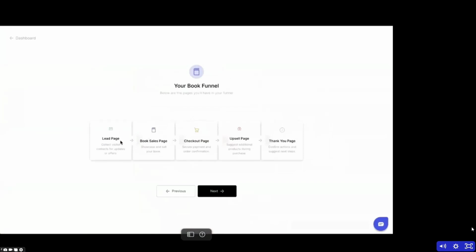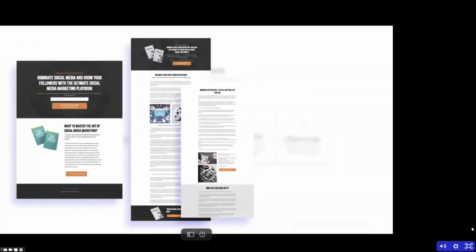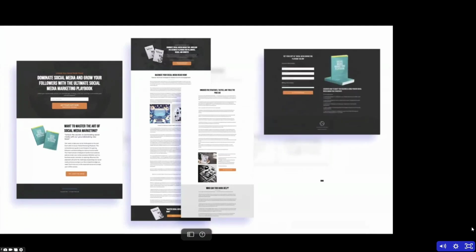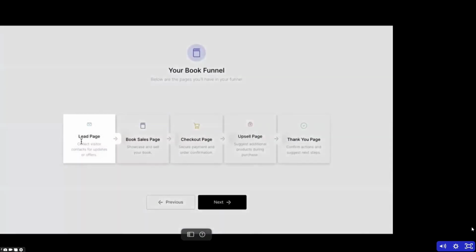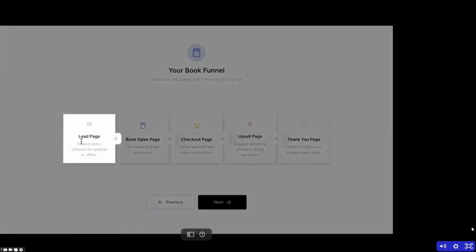Now, this is going to walk me through exactly what we're about to build. We're about to have a lead page, a book sales page, a checkout page, an upsell page, and a thank you page. All right, so what does that mean? First, we're going to have a lead page. We're going to collect people's email. That way, if they don't purchase the book, we can follow up with them. We're going to use AI to automatically follow up with them with one of the new products we're going to show you today.